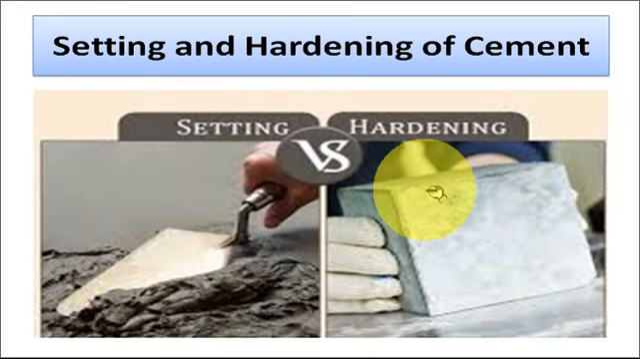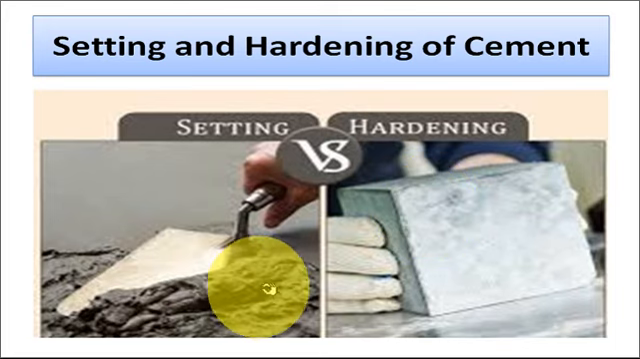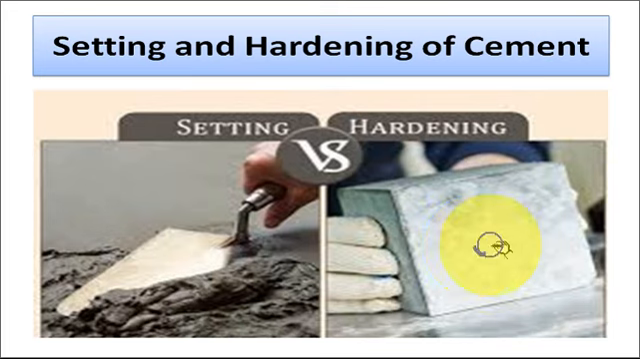While further solidification of this stiffened mass of cement takes place to form a compact structure, this is known as the hardening of the cement. So, when we mix the cement with water, it converts into a stiffened, plastic mass. This is known as the setting of the cement. And after some time, this set cement is converted into a hard structure. This phenomenon is called the hardening of cement.